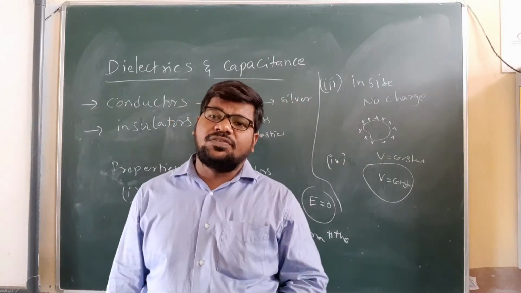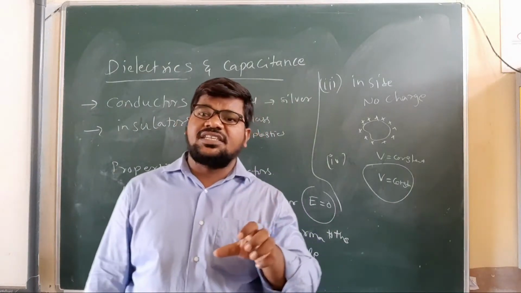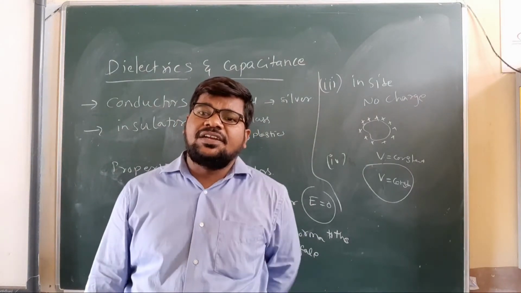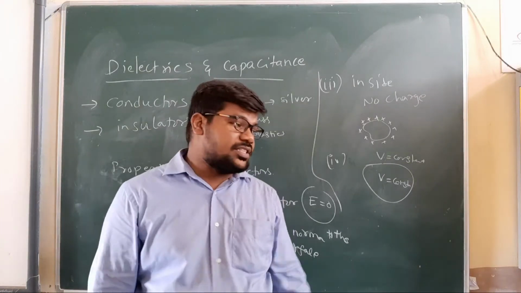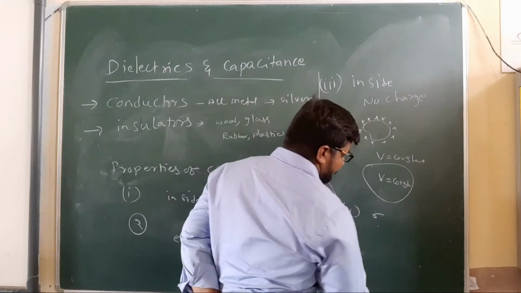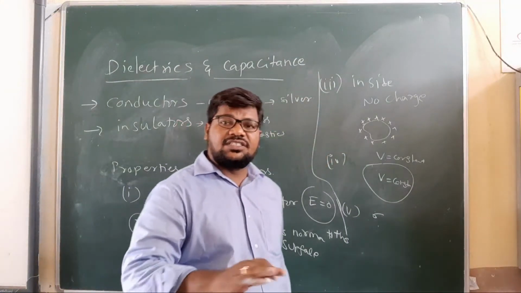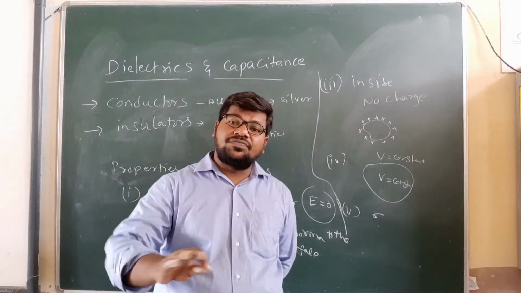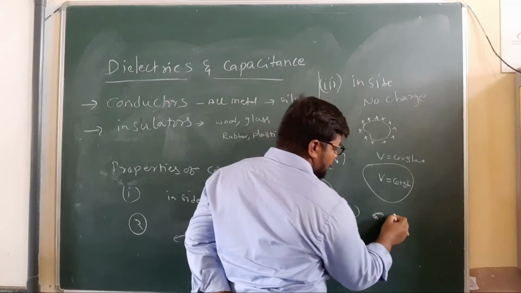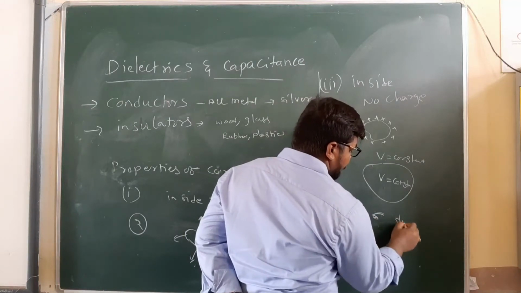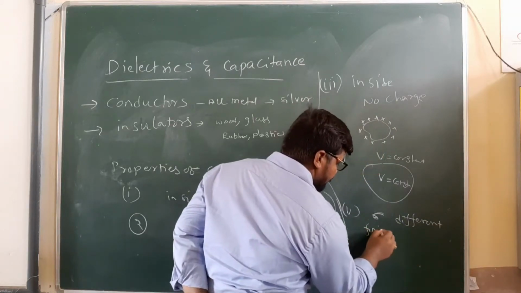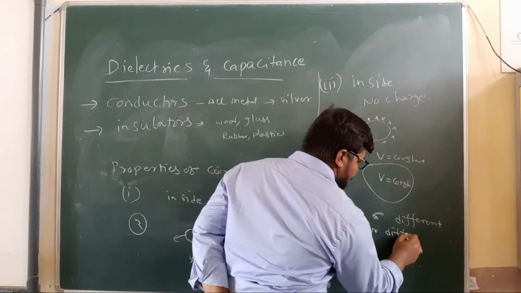Coming to the fifth one, the surface charge density of the conductor is different at different points. Surface charge density, sigma, is different for different surfaces.